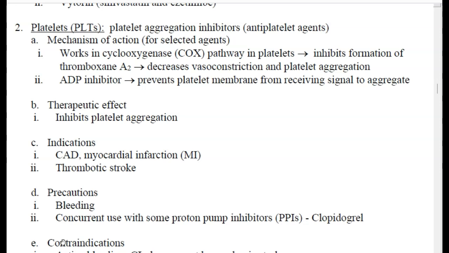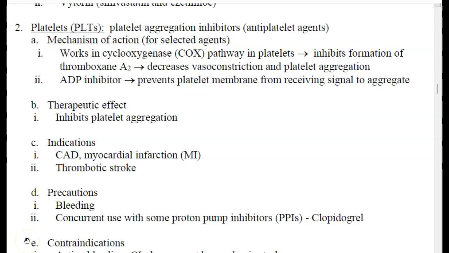It inhibits the formation of thromboxane A2, which is produced by activated platelets, which has a prothrombotic property, stimulates activation of new platelets as well as increase in platelet aggregation. So it prevents that from happening, decreasing vasoconstriction, causing vasodilation, basically decreasing platelet aggregation or preventing platelet adhesion. ADP or adenosine diphosphate inhibitors work by preventing platelet membranes from receiving the signal to aggregate or clump together. The therapeutic effect of platelet aggregation inhibitors or antiplatelet agents is basically the inhibition of platelet aggregation.